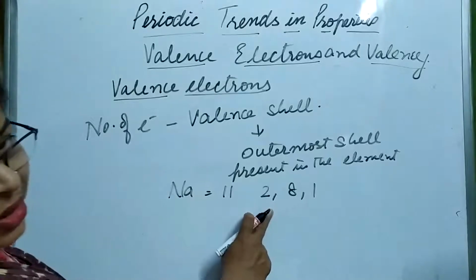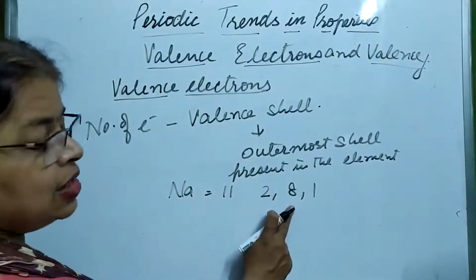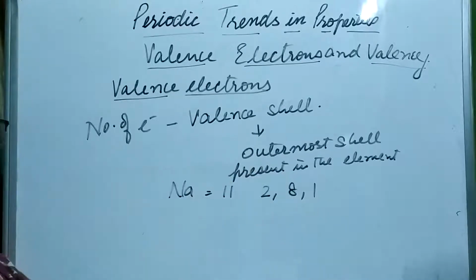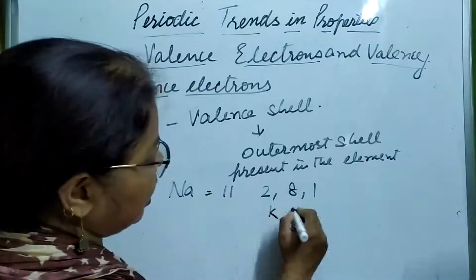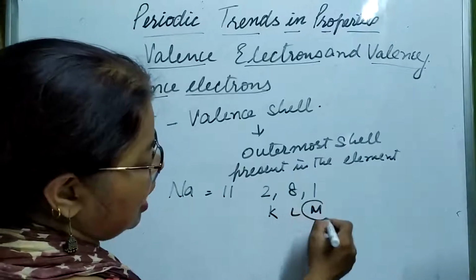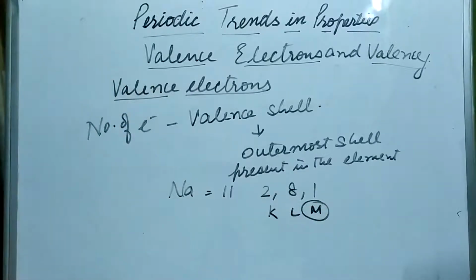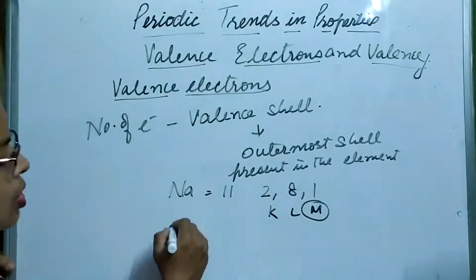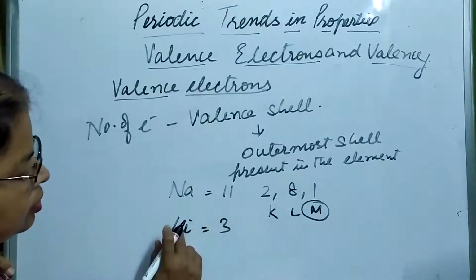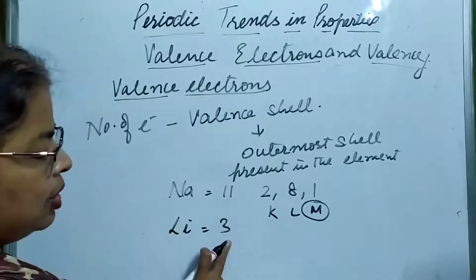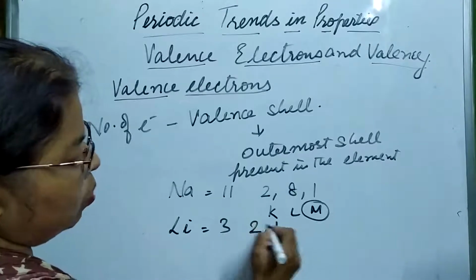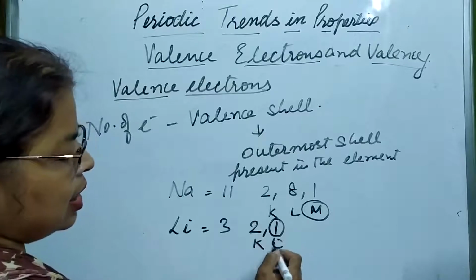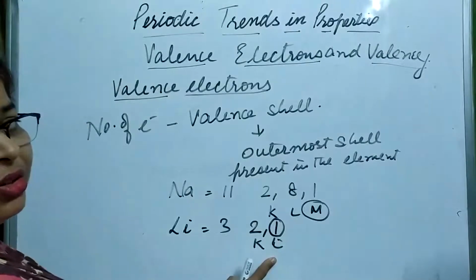In the first shell 2 electrons, in the second shell it can accommodate 8, and 1 is left, so it goes in the third shell. So K, L, M. Now this M shell is the valence shell in the case of sodium. But if I discuss lithium, atomic number is 3: 2, 1. So this is K, L, and L is the valence shell.